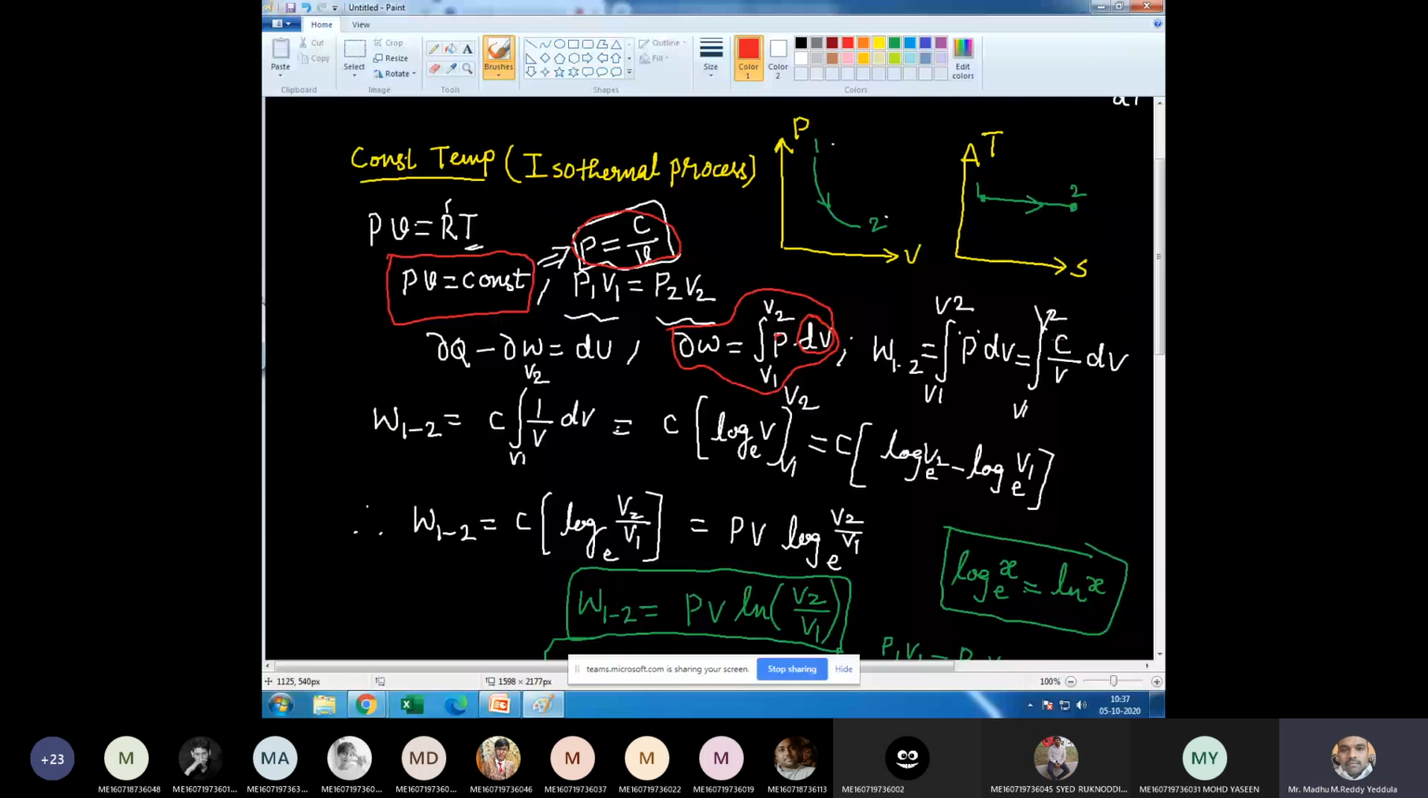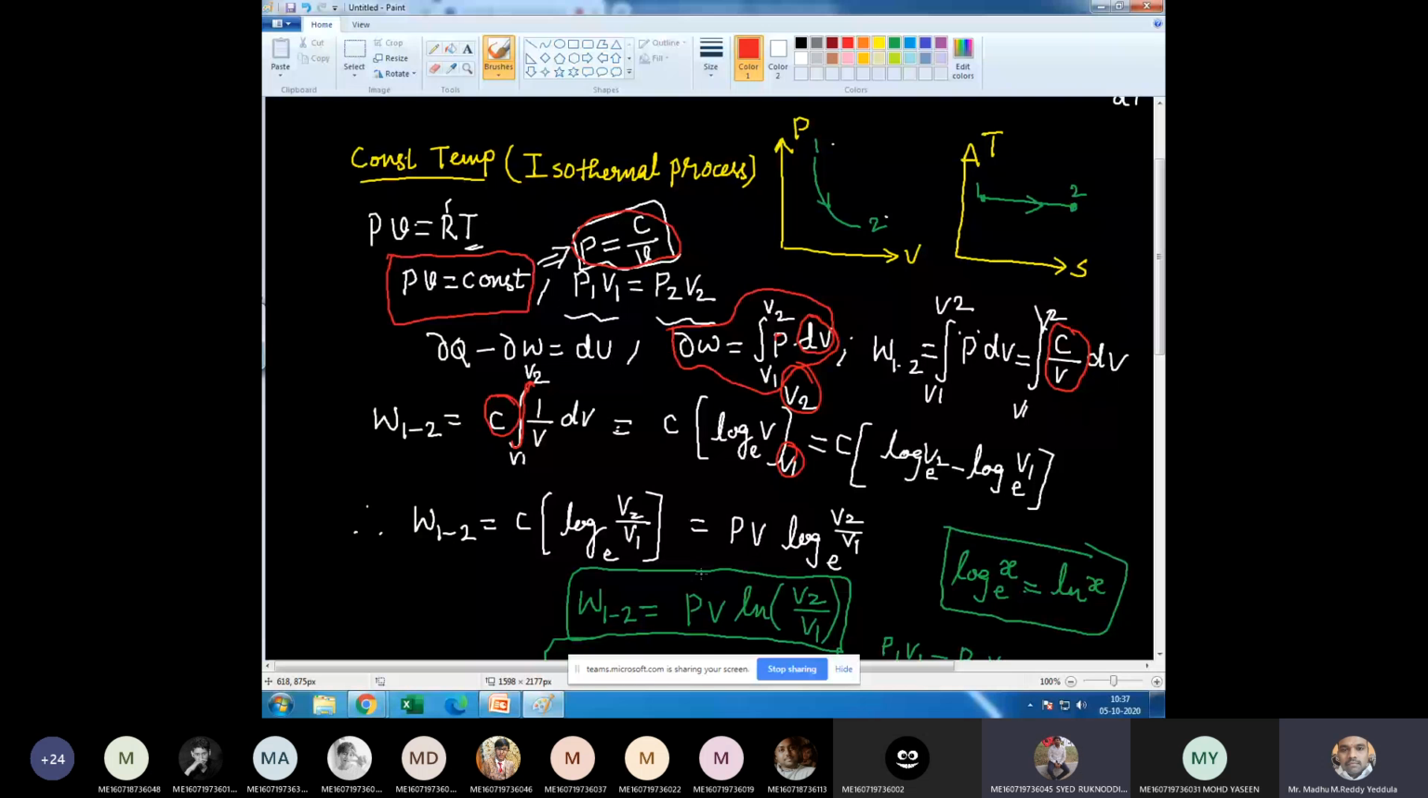Right. Where C is the constant, I can write it outside of the integration, and we are left with only integral 1 by V dV. Integral 1 by x dx is log x. In the same way, 1 by V dV is log V base e within the boundaries V1 to V2. Now upper boundary minus lower boundary, log V2 minus log V1. We can write it as log V2 by V1 base e, and log base e can be written as ln. The same thing I wrote here. So PV ln V2 by V1, and this is in terms of volume ratio.